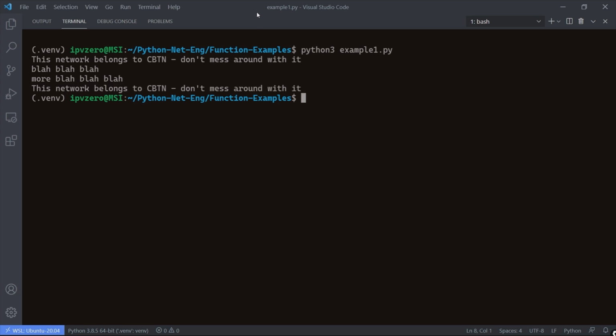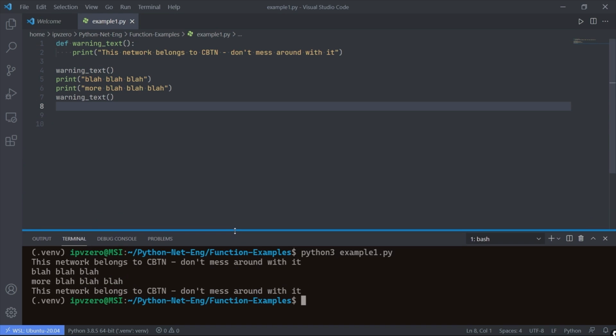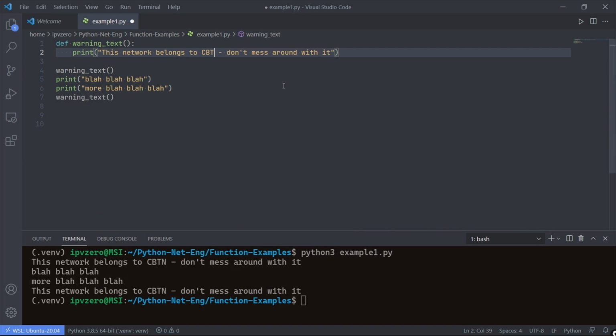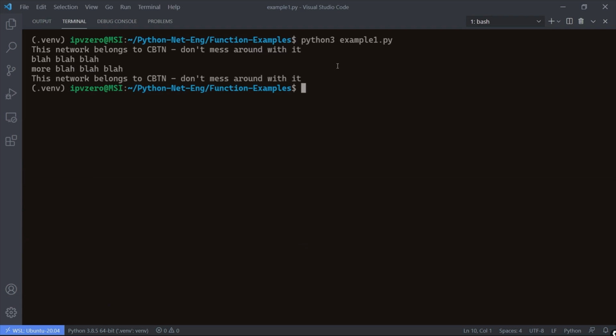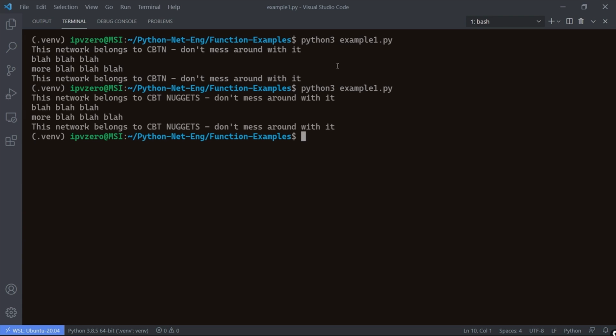And here's the thing, if we wanted to update this, well, we just update it in one place. So let's just say this belongs to CBT nuggets instead. Let's be a little bit more explicit. We don't have to change any of this code here. We don't have to change it in multiple places, do any copy and pasting. Just update this little function, and that is what the code is referencing. So now if I just arrow up, hit enter, look at this, it's been updated in all the same areas.